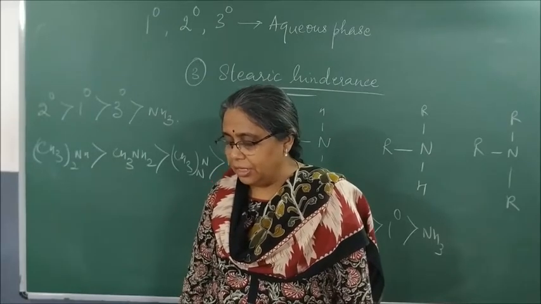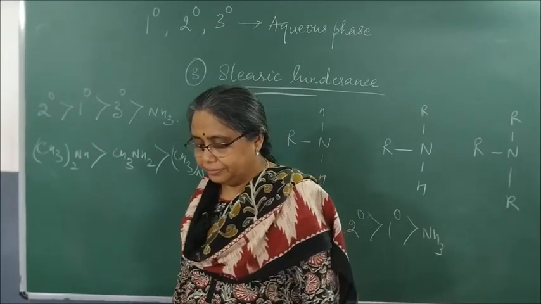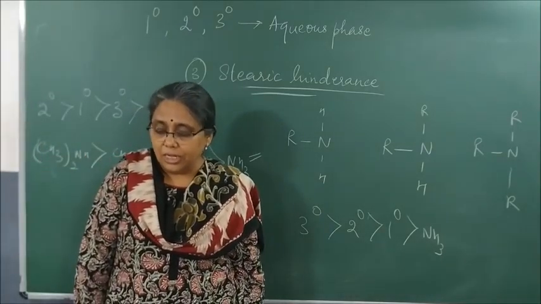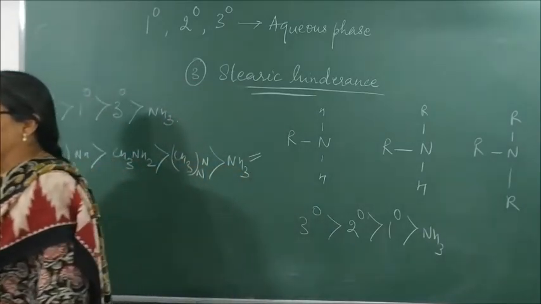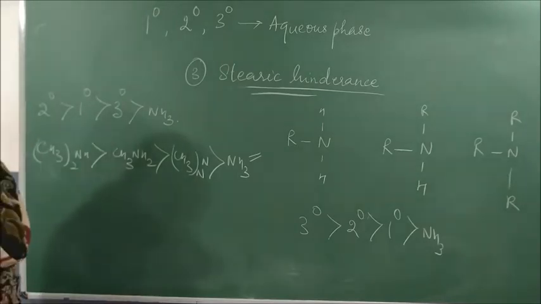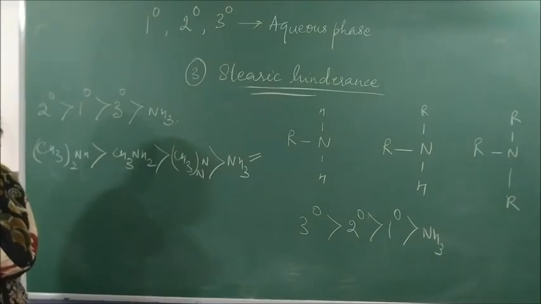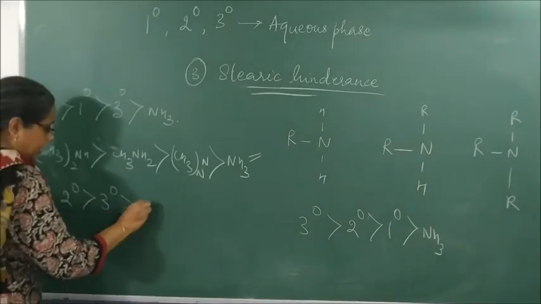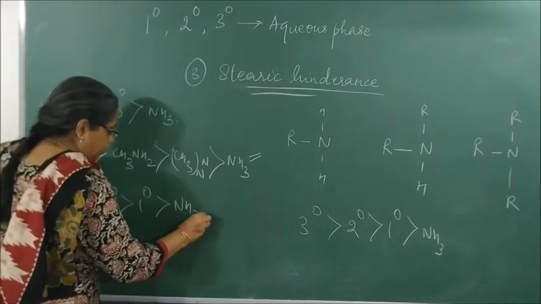with an increase in the carbon atom, there is increase in inductive effect and steric hindrance, and the order changes to secondary greater than tertiary greater than primary greater than ammonia.